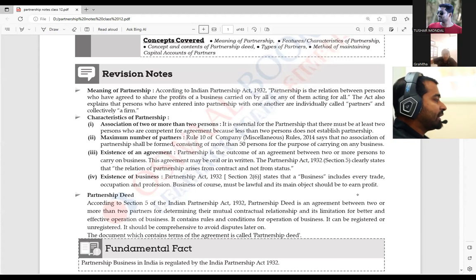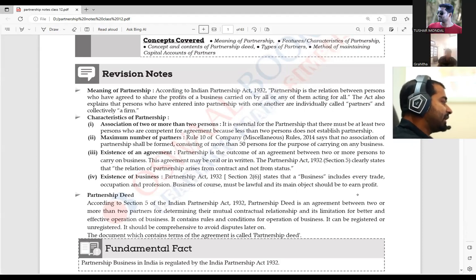If it is oral, definitely there will be no partnership deed. Suppose you and I are very good friends and we started a partnership firm, but as good friends we did not make any written form of what we agreed, except that the profit we earn will be distributed equally. Just by word we started that. So at that time there will be no written agreement, so there will be no partnership deed. That can also be possible in a partnership firm. An oral agreement can also be possible.